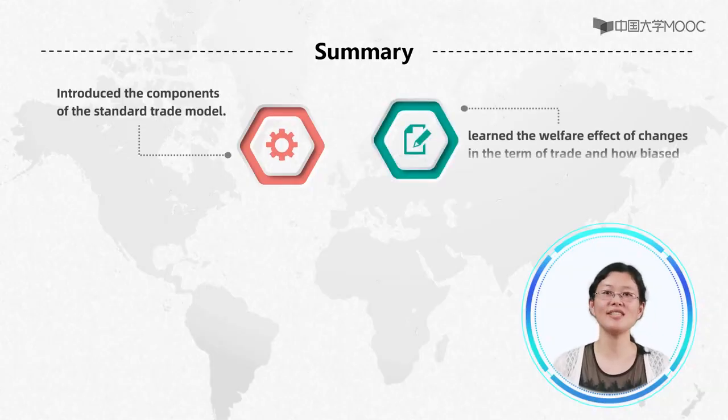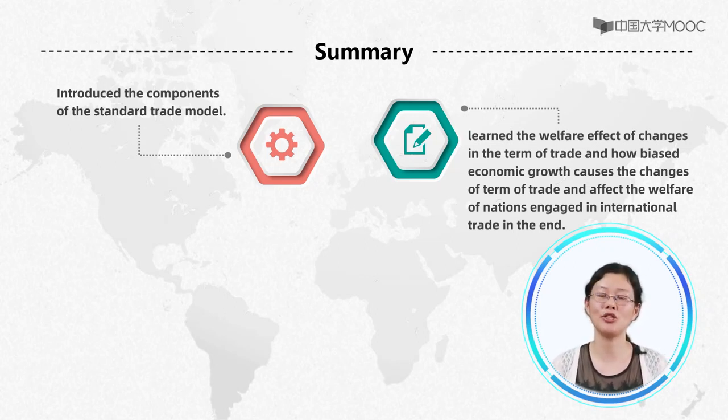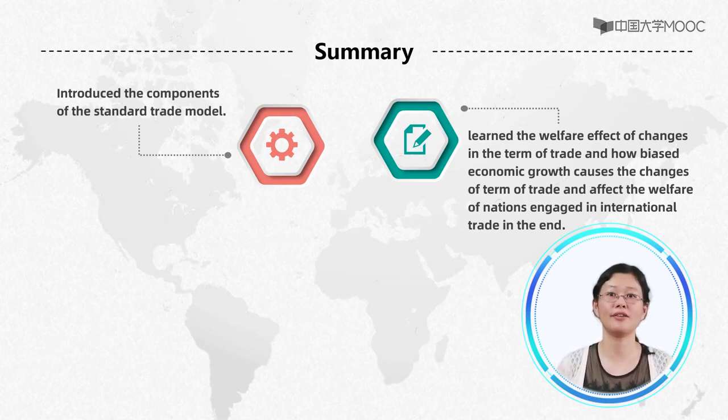We also learned the welfare effect of a change in the terms of trade and how biased economic growth causes a change in the terms of trade and, in the end, affects the welfare of nations engaged in international trade.